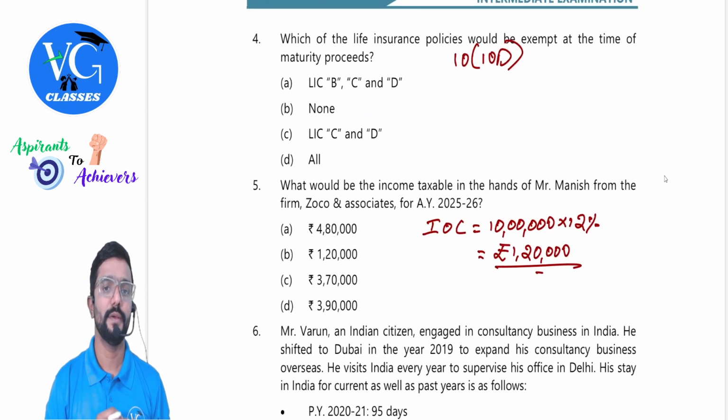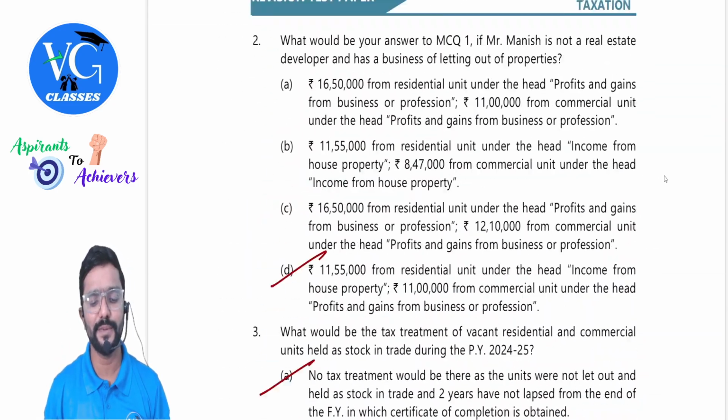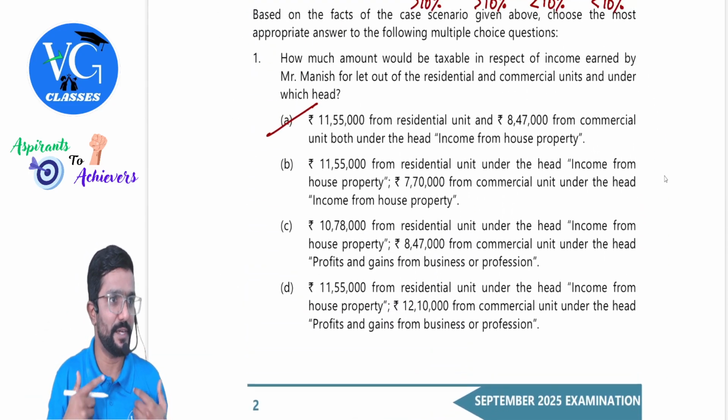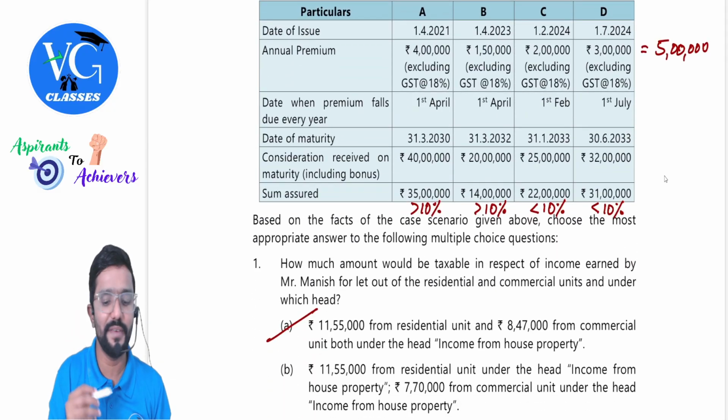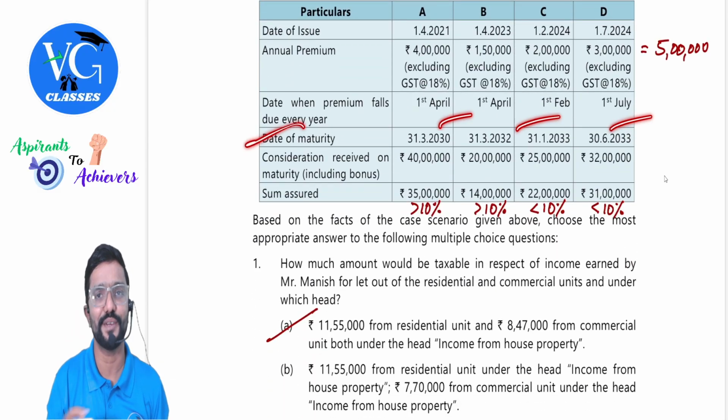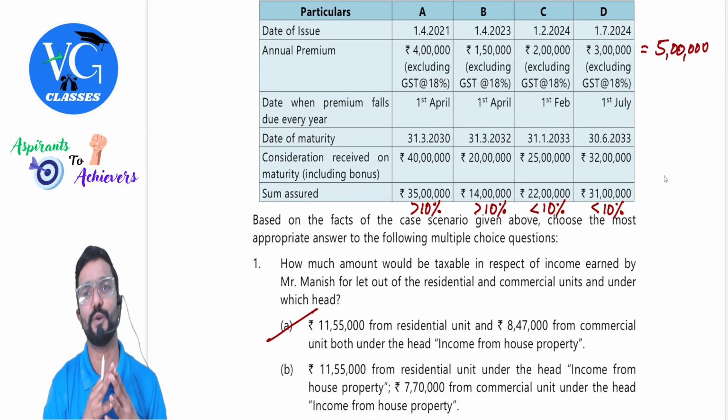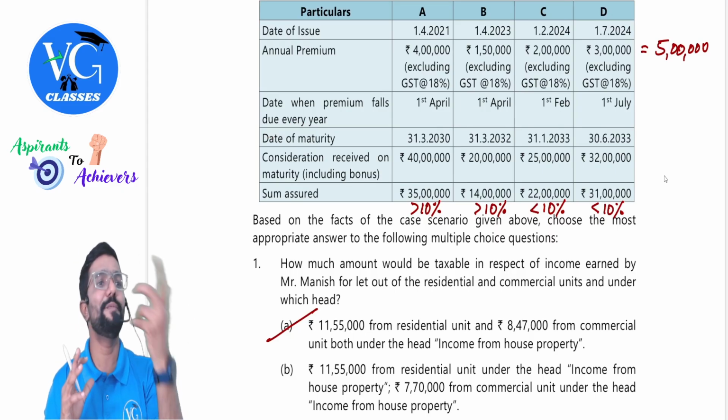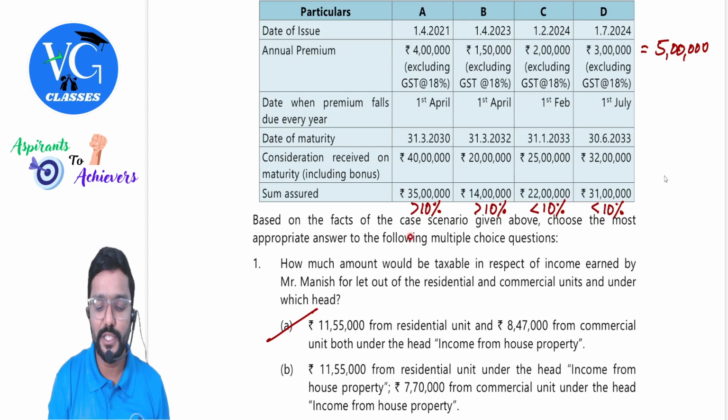Coming to the fourth one. Which of the life insurance policies would be exempt at the time of maturity proceeds? Guys, at the time of maturity proceeds means it is not maturing during our previous year. Please be careful. Is it maturing during our previous year? No, sir. They have given some other year. But they are asking the question now itself. When it matures, will it be exempt or taxable? For sure, this will not be exempt.